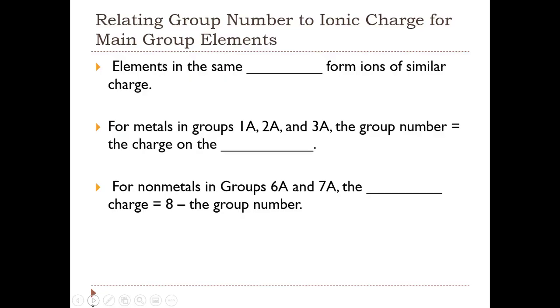Group 1 will always form a cation with a particular charge, and likewise group 2. Elements in the same group form ions of similar charge. For metals in groups 1, 2, and 3, the metals form cations, so the group number is equal to the charge on the cation.